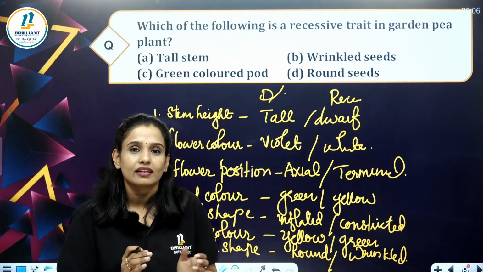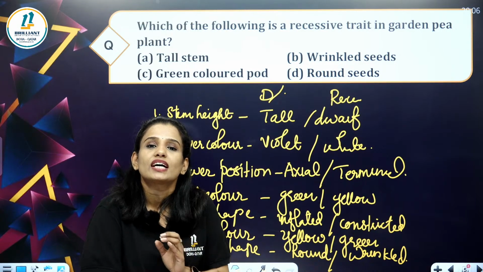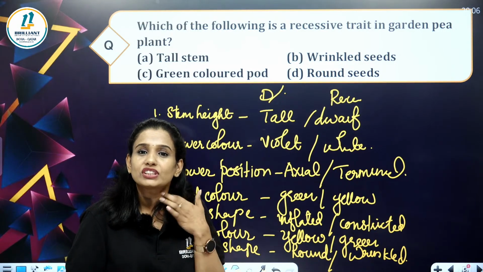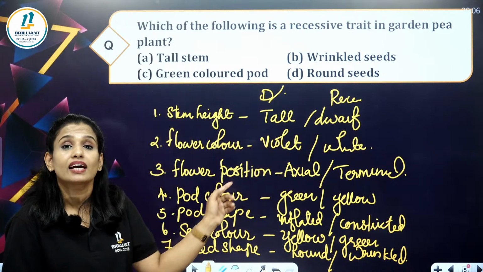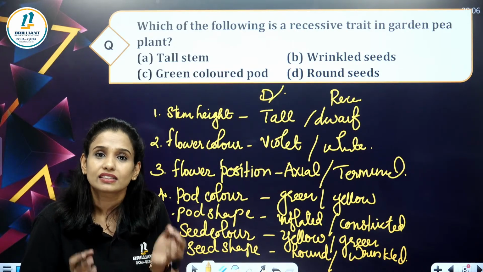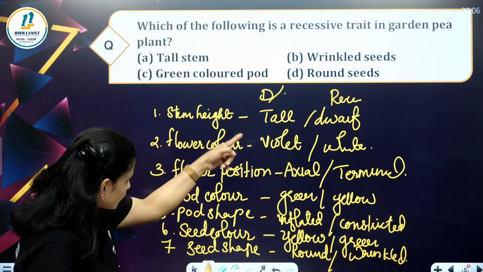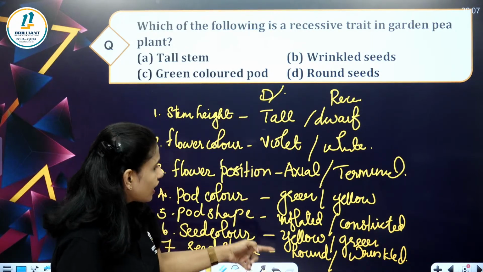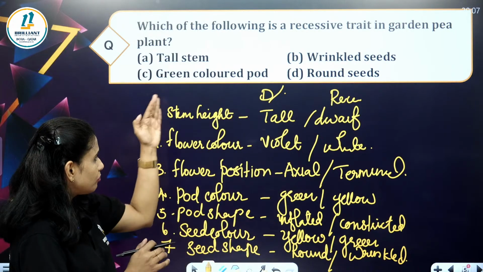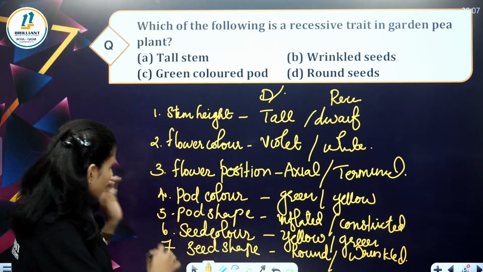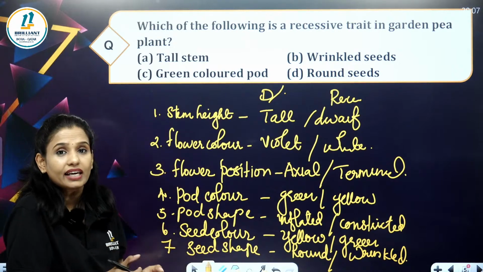And recessive characters are those which are suppressed, or not expressed when the dominant character is present. That is called a recessive character. So here you can see all these are dominant characters. Mendel conducted these experiments with 7 contrasting characters.